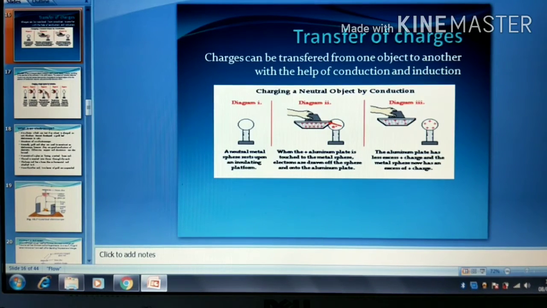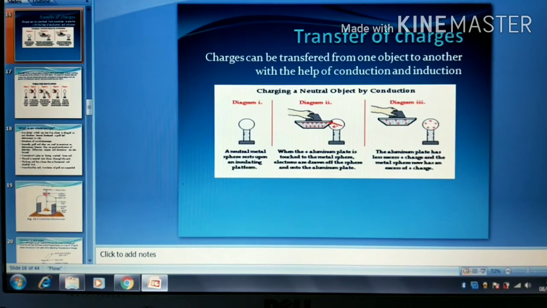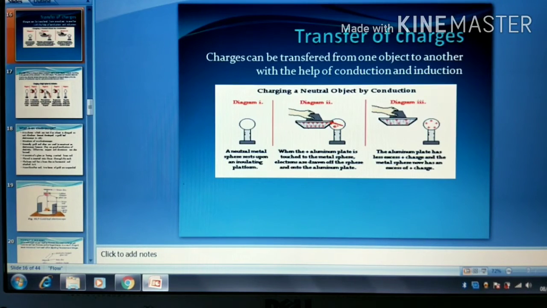Today we are going to discuss module 2. In this module we will be talking about the methods of charging or transfer of charges. We will be discussing the gold leaf electroscope and the concept of earthing. So let's start with transfer of charges.